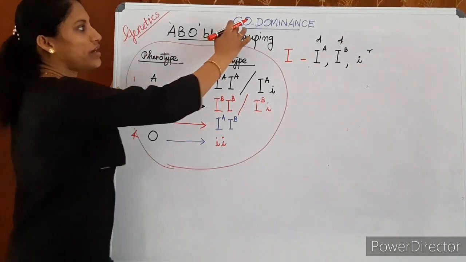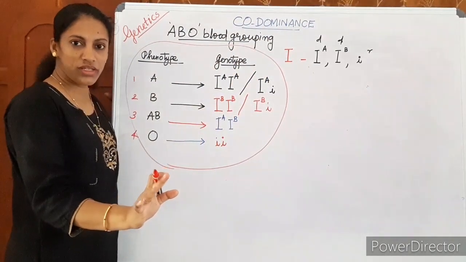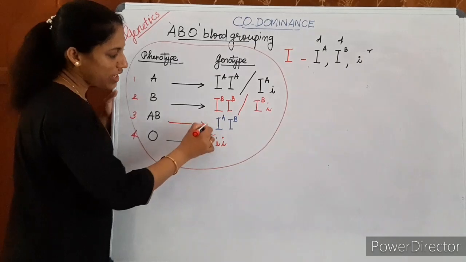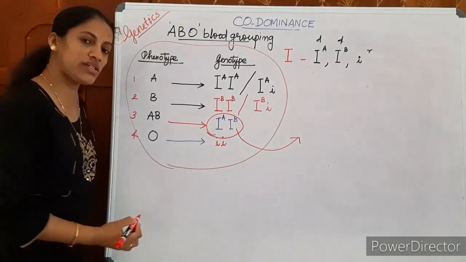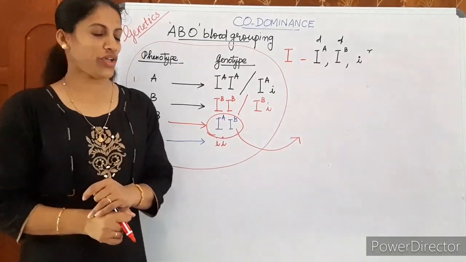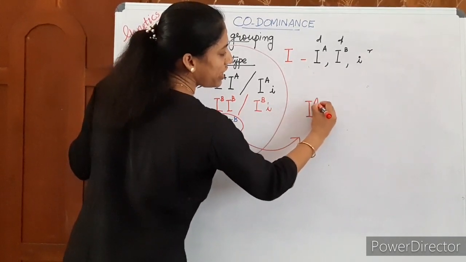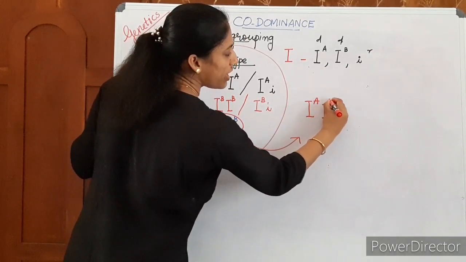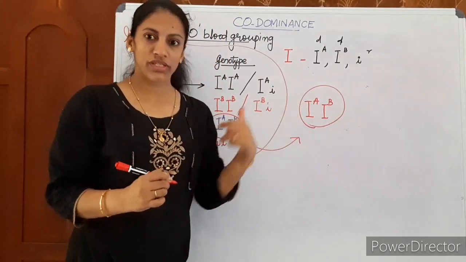Okay, then very importantly, there are so many things to understand from this ABO blood grouping. We will discuss it under codominance. Not all these blood groups show codominance. From this, only the AB group shows codominance. How is it? Tell me. In codominance, IA and IB alleles come together in heterozygous nature.